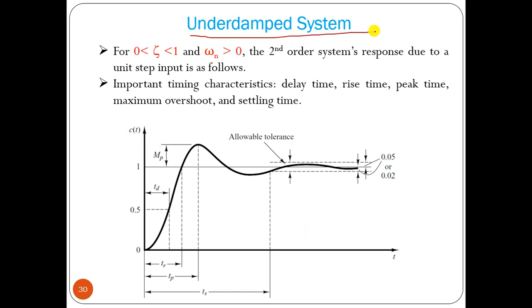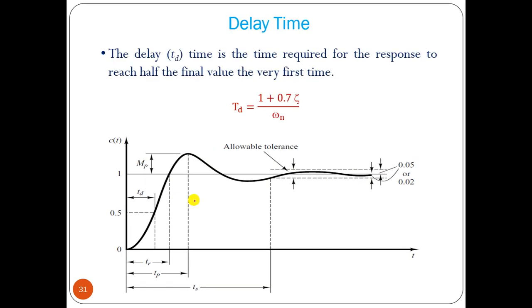Now for the underdamped system, that means when the zeta value is between 0 and 1 and omega is greater than 0, the plot looks like this. This is the underdamped response, oscillatory but with decreasing amplitude, and it reaches a constant value. From that particular plot we can find out some parameters. What are the parameters? The first is delay time. Delay time is the time required for the response to reach 50% of the final value.